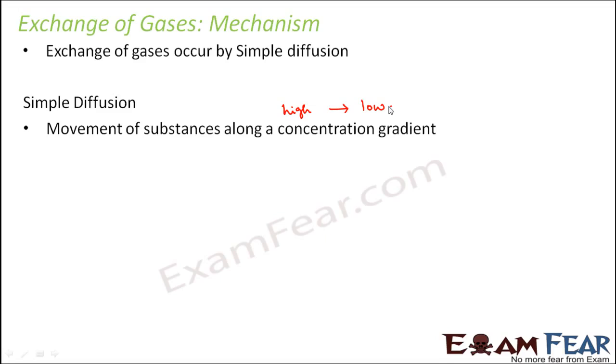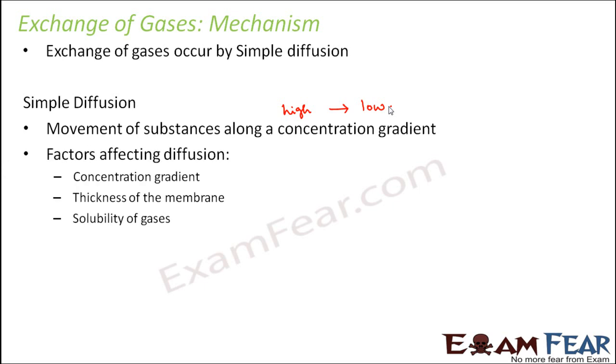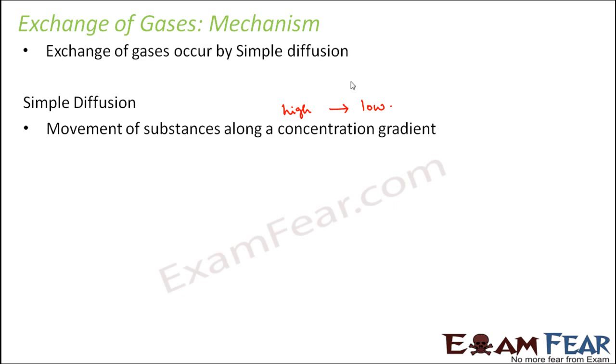So when I say a gradient, what sort of gradient do they follow? The gradient which is followed here is actually the pressure gradient. That means oxygen and carbon dioxide move from a region of higher pressure towards a region of lower pressure.